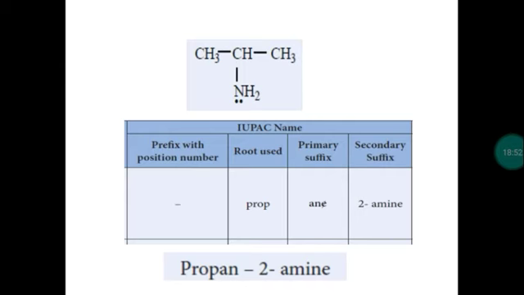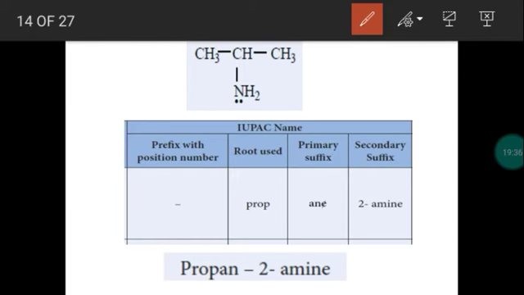With this common name over, next we move into the IUPAC name. We have a formula to write the IUPAC name. In the IUPAC nomenclature, what is the first step? We will fix the longest chain. The second one, we will give the number. While giving the number, the head carbon should have the least number. You have to give the number in such a way. Then third, using a prefix, a root word, primary suffix and a secondary suffix, you may write the IUPAC name. So this is the common rule for giving the IUPAC name. So we consider this.